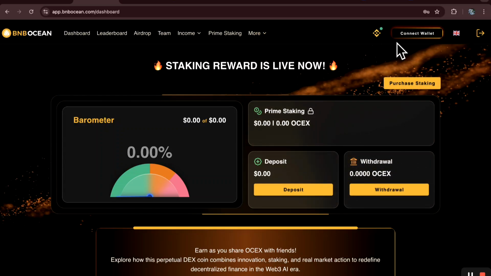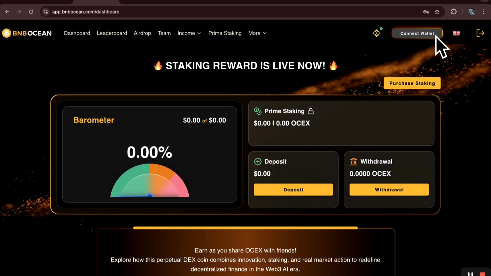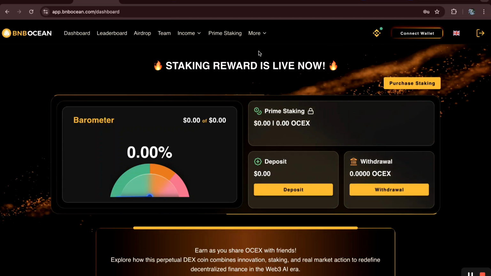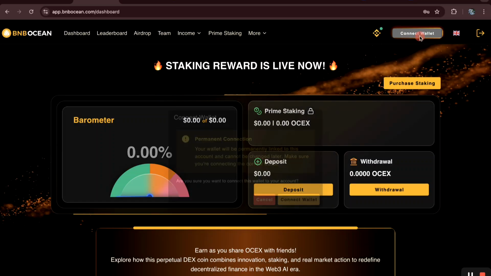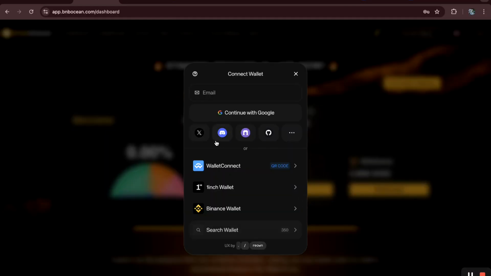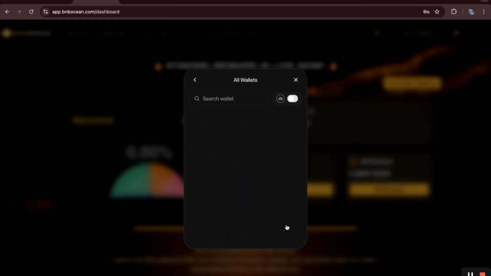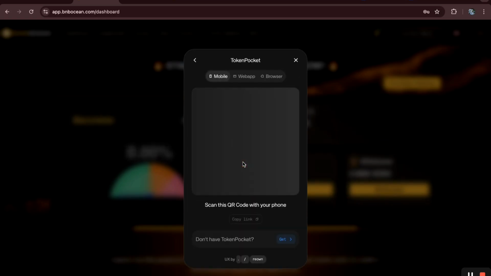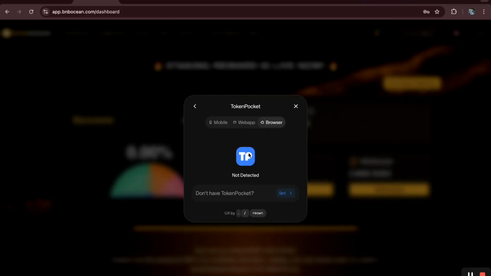You can also connect your account with your wallet. You click on this area, you connect your account, or you can copy the links, then you go to either your TokenPocket. Let me show you. When you click on this connect wallet, you can select any. They have many wallets they are using. They have Binance, they have Trust Wallet, they have TokenPocket. If you want to use it on mobile, you can. If you are using it on browser, you can select browser. This is browser, this is mobile. Then you scan it wherever, then you are good to go.